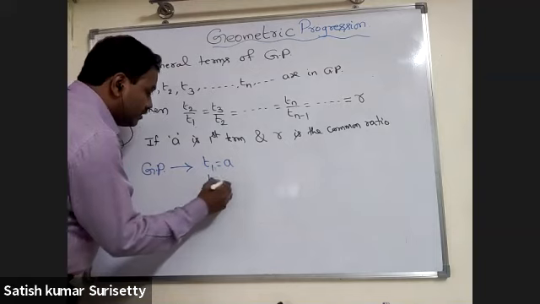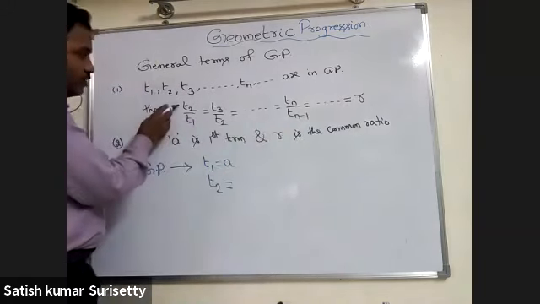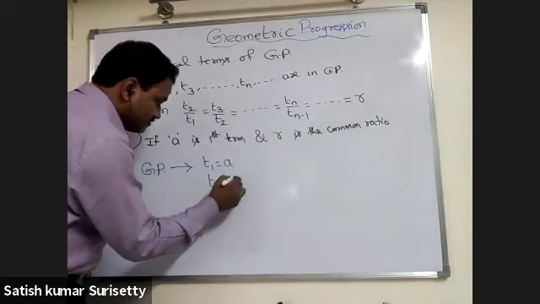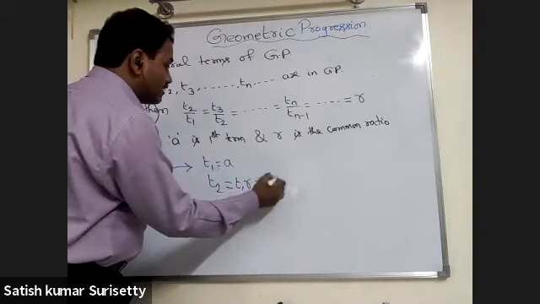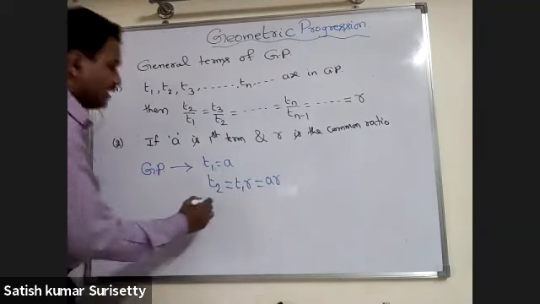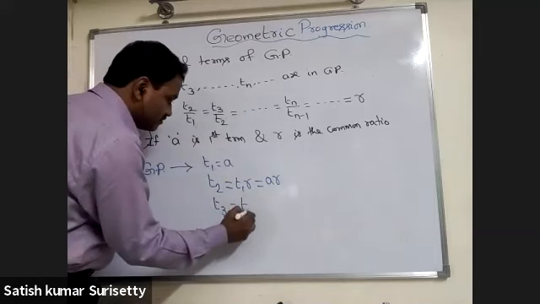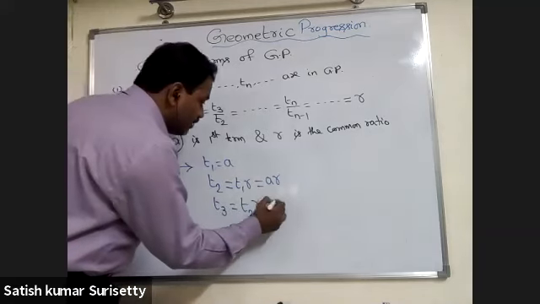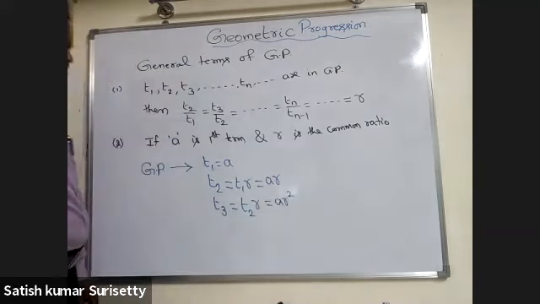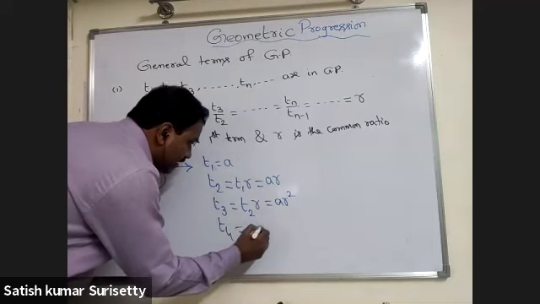T2 equals, because T2 upon T1 equals R, T2 becomes T1 into R, which is equal to A into R. Again, T3 equals T2 into R, and T2 equals AR, so it becomes AR square. In the same manner, T4 equals AR cube.